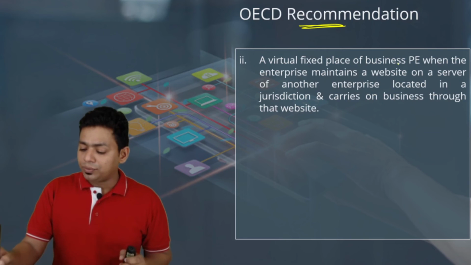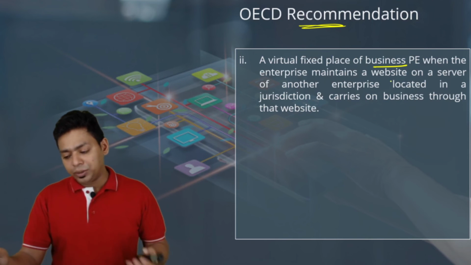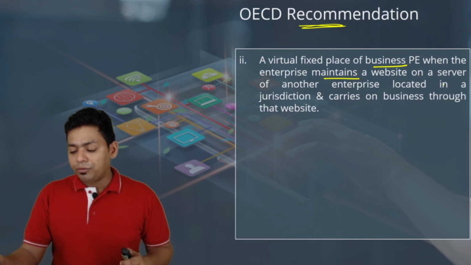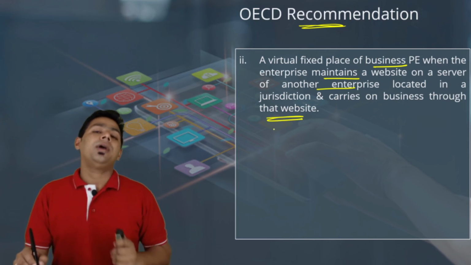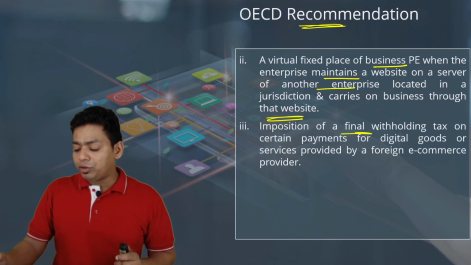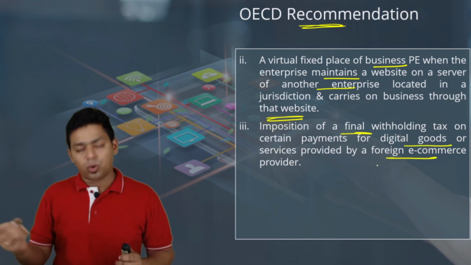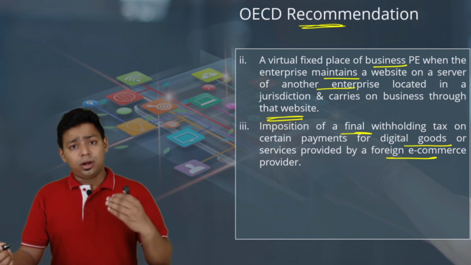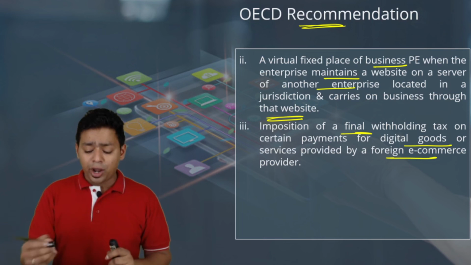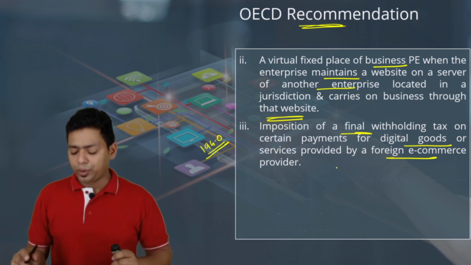A virtual fixed place of business. Virtual means global, website or server based. A virtual fixed place of business PE, when the enterprise maintains a website on a server of another enterprise located in a jurisdiction and carries on the business through that particular website. So even a website should become a permanent establishment. Imposition of final withholding tax on certain payments for digital goods or services provided by the foreign e-commerce provider. So they also wanted to bring taxation in the form of withholding, that is TDS. According to that, there is one section 194O which is introduced in our TDS provisions, if you have referred to it.